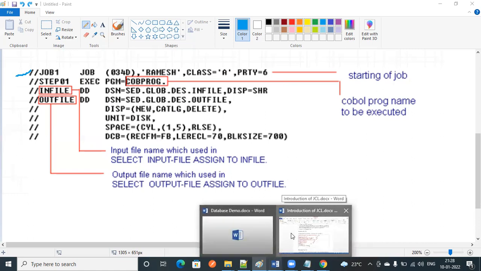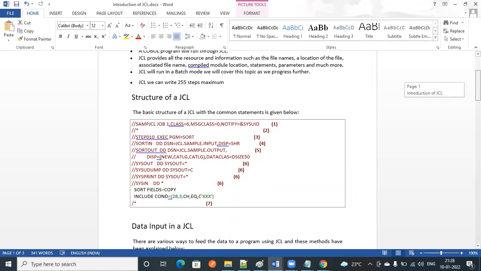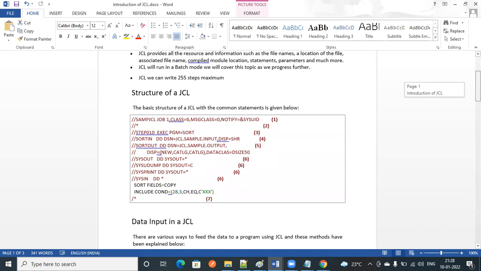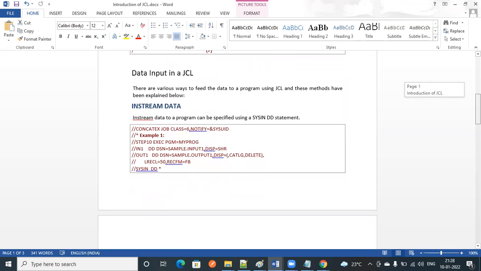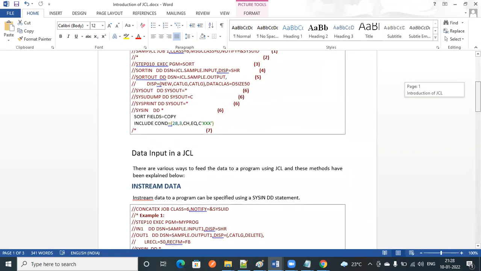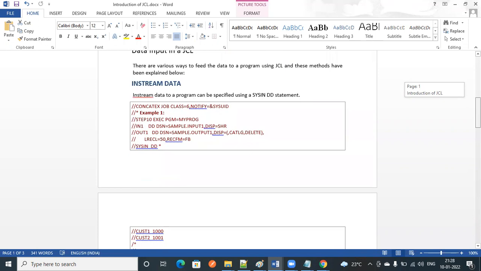No doubt, sir. Sir, from today onwards will we take real-time classes? Not today, tomorrow onwards. If JCL is completed, then from tomorrow onwards I will take real time. See, tomorrow onwards, daily a half-hour class, okay? I'll explain everything to you. In the real-time classes, I'll show you practically on the weekend, Saturday or Sunday.